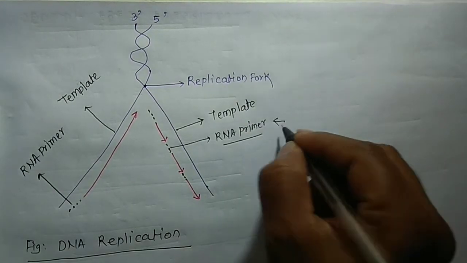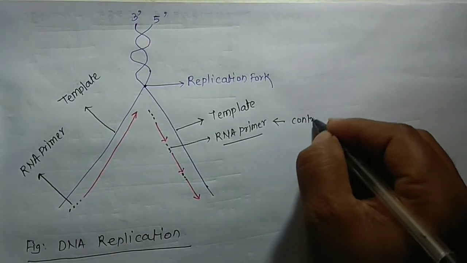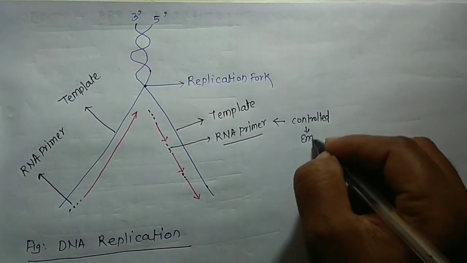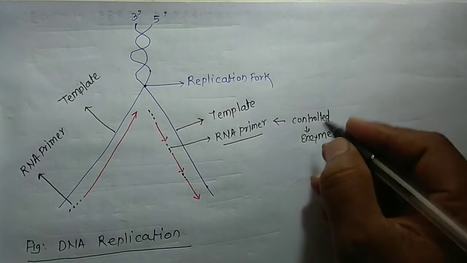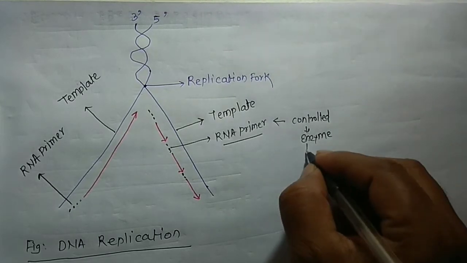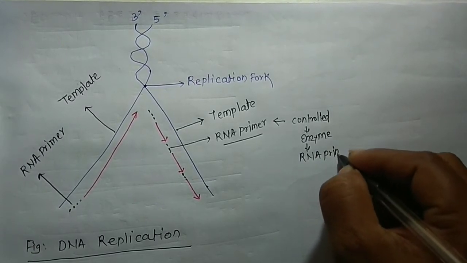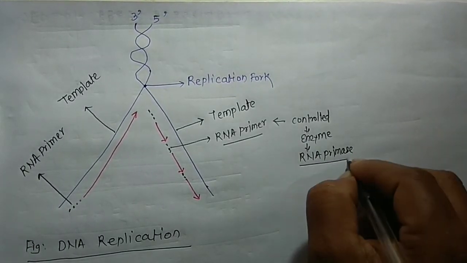Which enzyme controls this? It is controlled by an enzyme called RNA primase. So this enzyme is called RNA primase. तो याद रहेगा आपको क्या कहते हैं उसको, RNA primase.